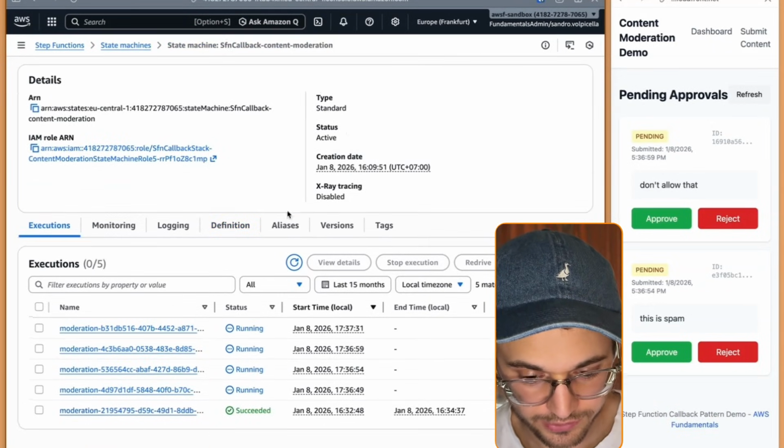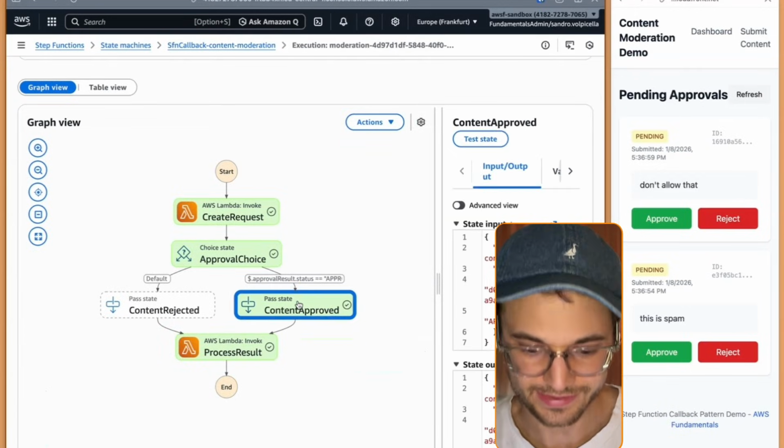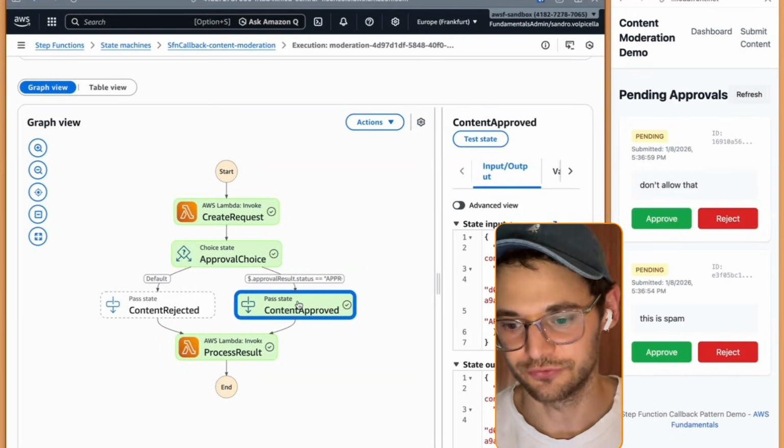In our other execution, we need to reload this once. We can see that the content was actually approved. So the end result here is the same. This is just for demo purposes.